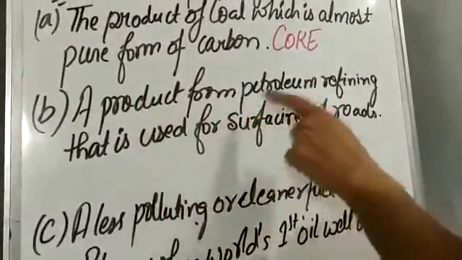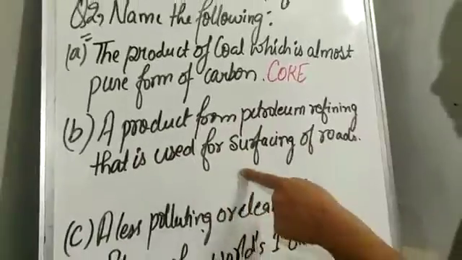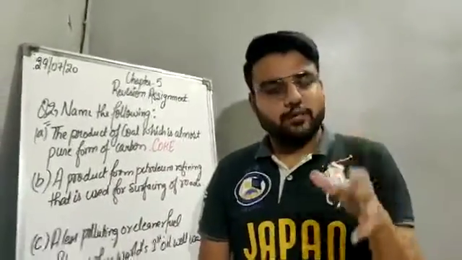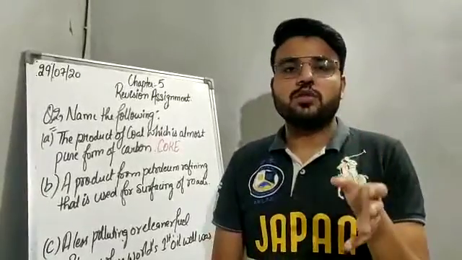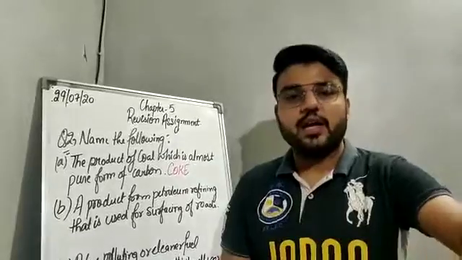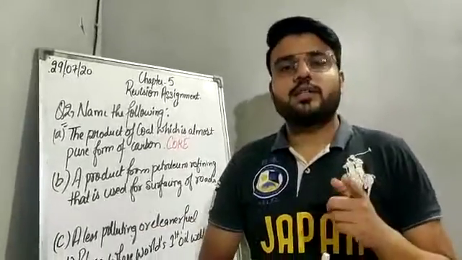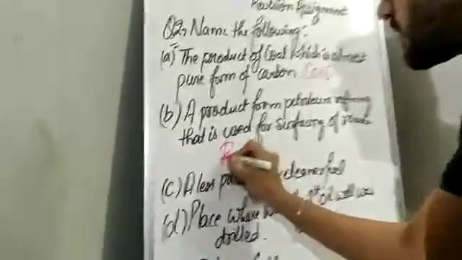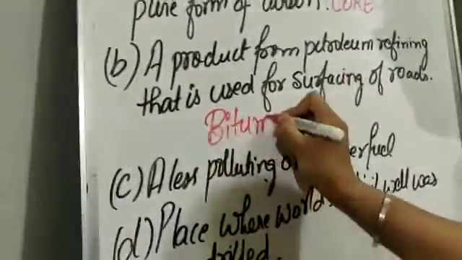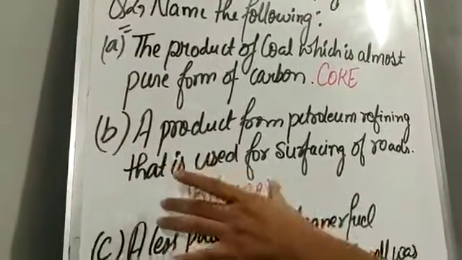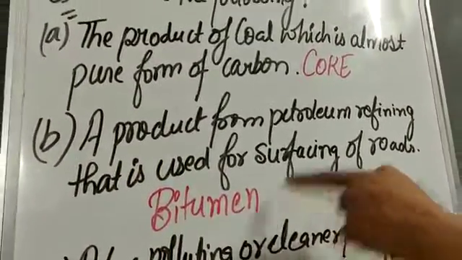Okay. Now B part: a product from petroleum refining that is used for surfacing of roads. The product which is obtained from petroleum refining and is used for surfacing, leveling the roads. What is the name of the product? It is bitumen. The correct answer, the product which is used for surfacing of roads, is bitumen.